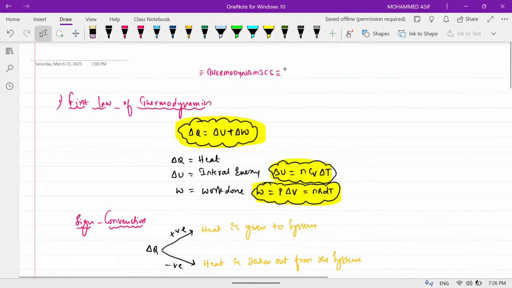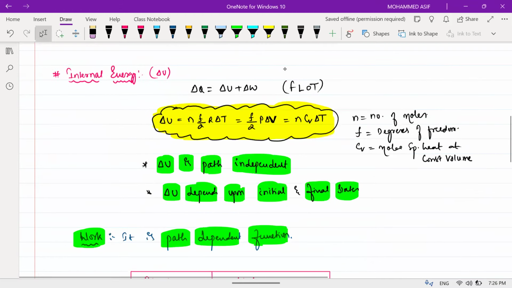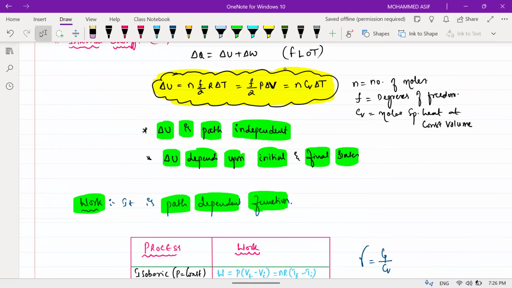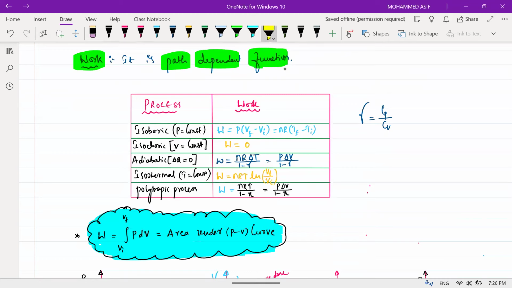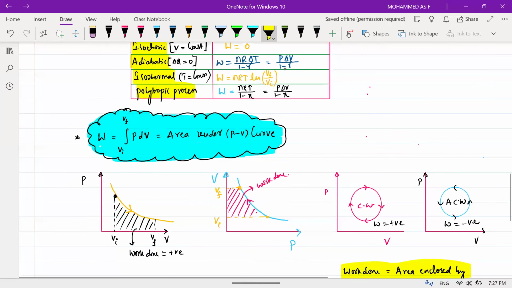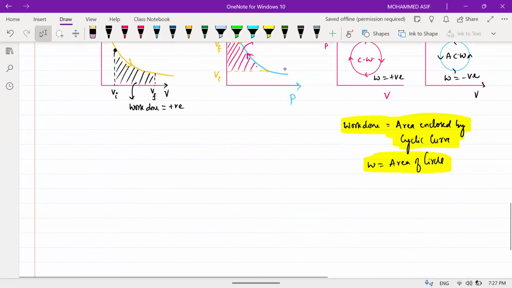The first thing you need to remember in thermodynamics is the first law of thermodynamics: delta Q is equal to delta U plus delta W. Then the internal energy formula: delta U is equal to n into Cv into delta T, or it is f by 2 into nR into delta T, or P into delta V. Then work done in the different processes: in isobaric process, in isochoric process, in adiabatic process, in isothermal process, and in the polytropic process. And how do you calculate the work done? Work done is equal to area under the curve or integral of P into dV.